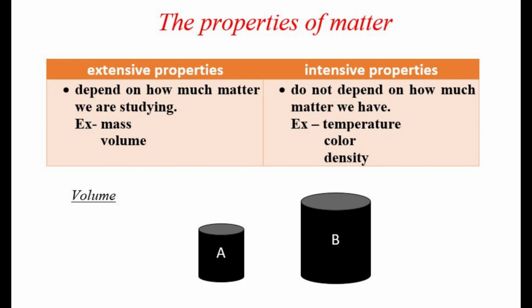Now you can see two cylinders, cylinder A and cylinder B. The volume of cylinder B is higher than the volume of cylinder A. Therefore, cylinder B contains much more matter than cylinder A. So, we can decide volume depends on how much matter the cylinder contains. Volume is an extensive property.